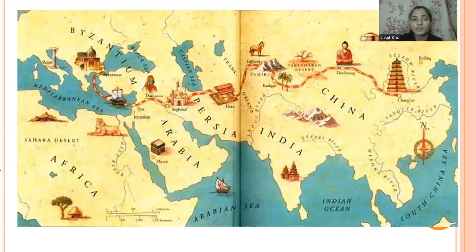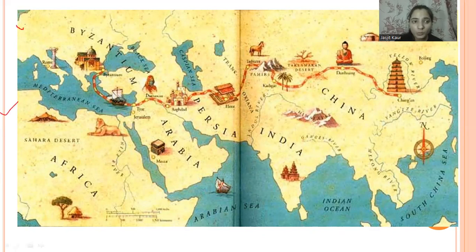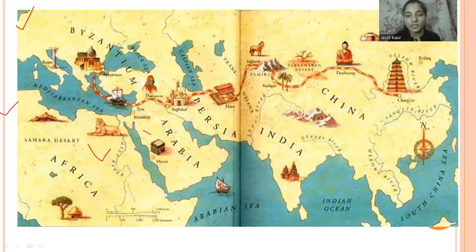So now, as we have discussed the different routes through which they could transport goods or commodities to other places, observe this map and tell me what you are able to see in this particular map. Yes, we can see different countries here, like Africa, Arabia, Persia, India, and China. Apart from this, what else are you able to see in this map?